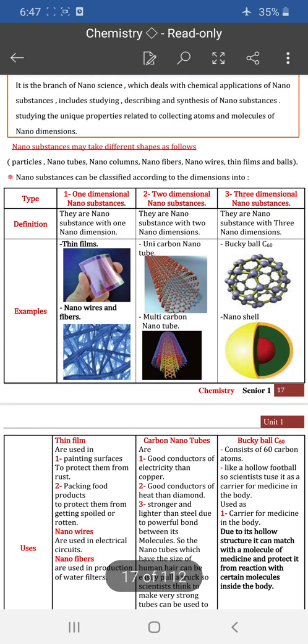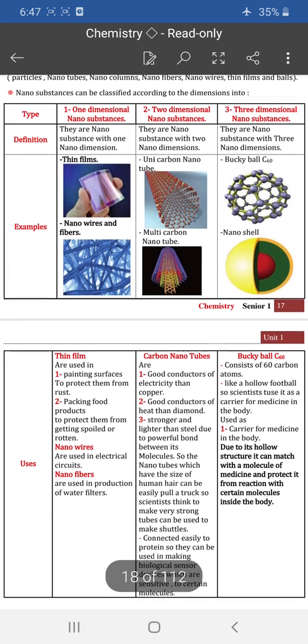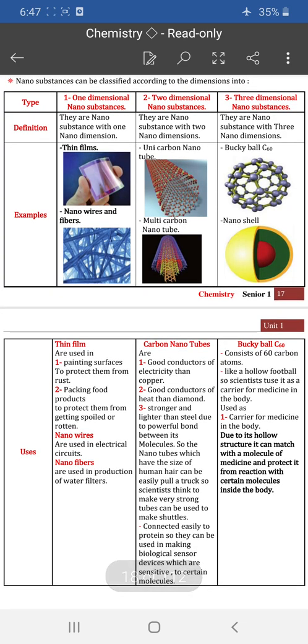So nanosubstances may have different shapes as follows. We may have one-dimensional nanosubstances or two-dimensional or three-dimensional nanosubstances. Examples of one-dimensional nanosubstances: the thin film, the nanowire and the nanofiber. We use nano thin film in painting a surface to protect it from rust, and also in packaging a product to protect it from spoilage or rotting. Also, we have nanowires which are used in electric circuits, and we have nanofiber which is used in production of water filters.